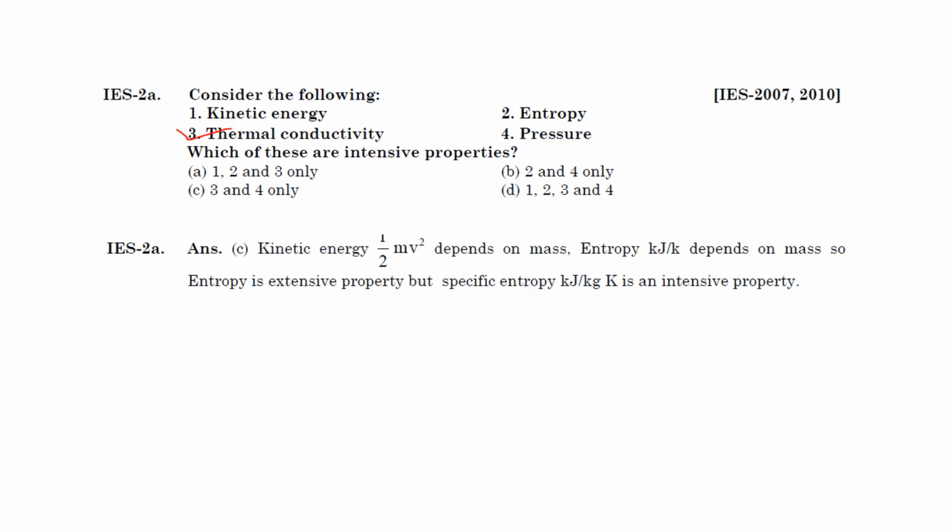So the answer is thermal conductivity and pressure. These two are intensive properties. Kinetic energy, half mv square, depends on mass. Entropy, in kilojoule per Kelvin, depends on mass. Entropy is an extensive property, but specific entropy is an intensive property, because if you divide by mass, it converts into an intensive property.